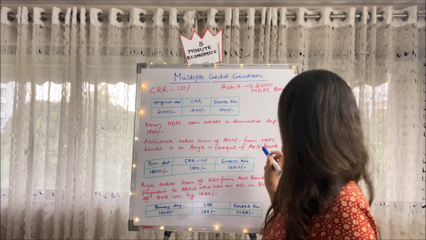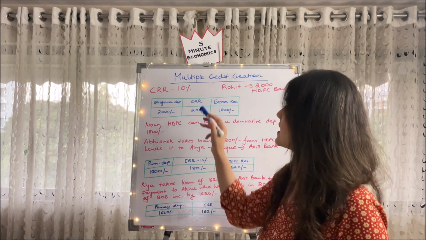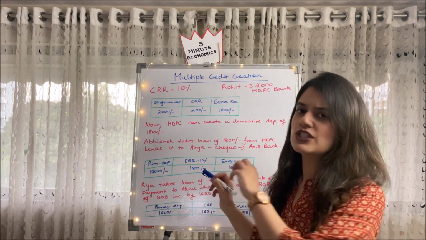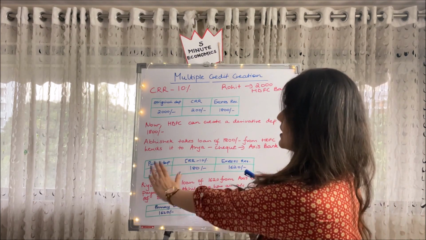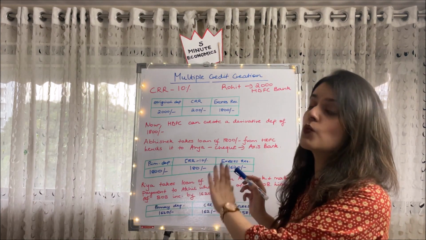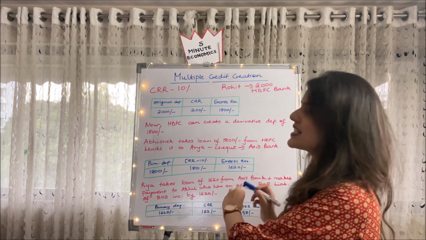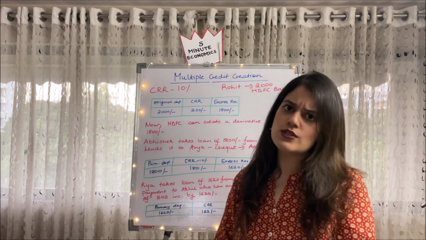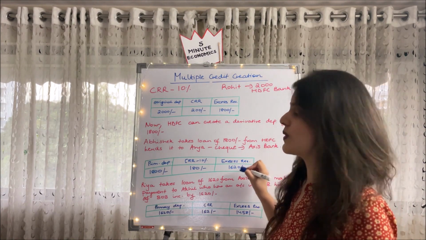We notice Axis Bank has received 1800 as its primary deposit, CRR being 10%, so 10% of 1800 is 180 rupees, which they have to keep as a reserve and cannot use for lending. Whereas 1800 minus 180 gives us 1620, my bad, which is in excess, and the bank can use it for further lending to someone else. So now Axis Bank has an excess amount of 1620 rupees.